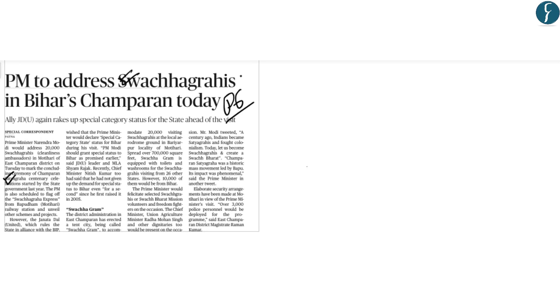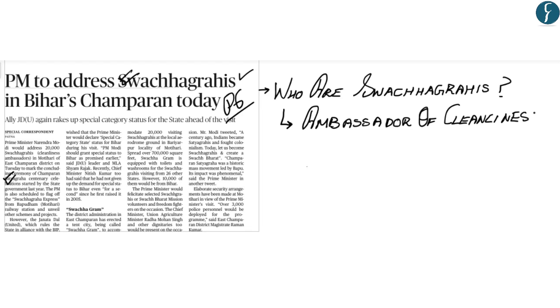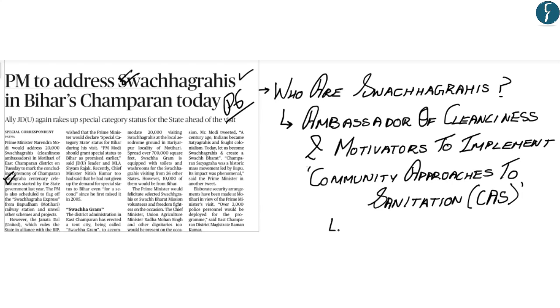The first thing from this article that we're going to understand is what is meant by Swachhagrahi, and then understand about the Champaran Satyagraha from the perspective of your upcoming prelims examination. They are ambassadors of cleanliness and motivators to implement community approaches to sanitation, and this is done at the village level. So you understand that Swachhagrahis are ambassadors of cleanliness and motivators to implement community approaches to sanitation at the village level.